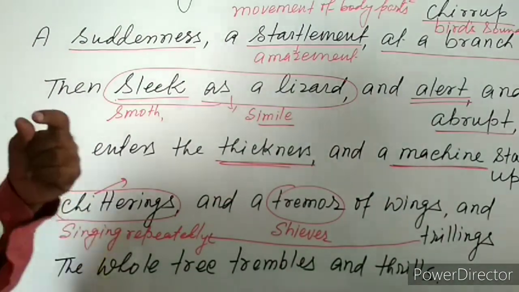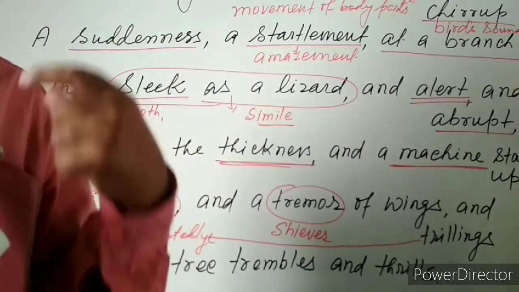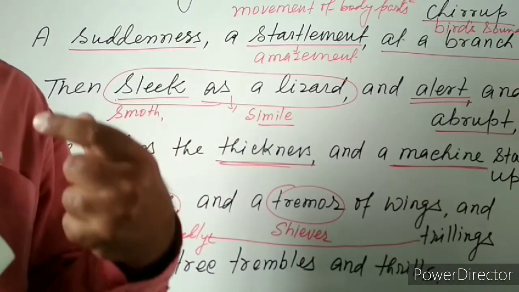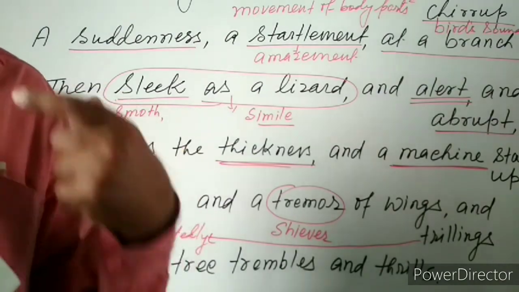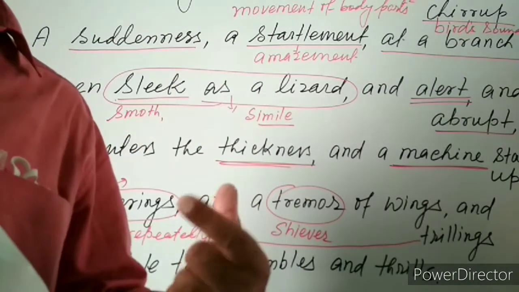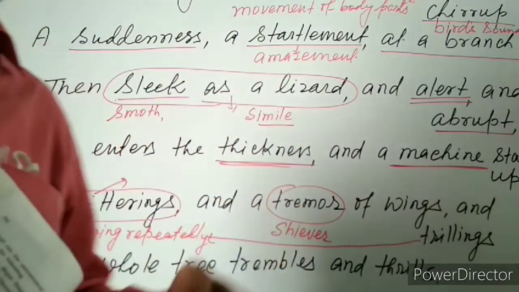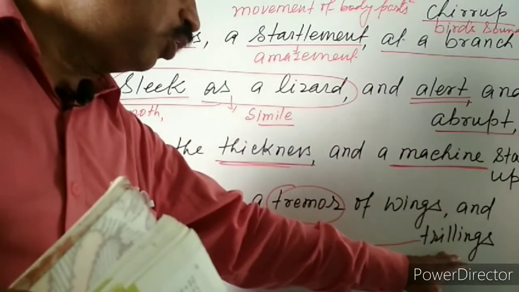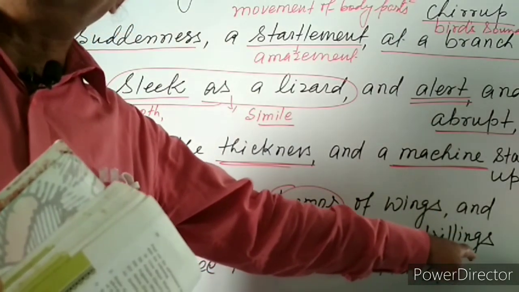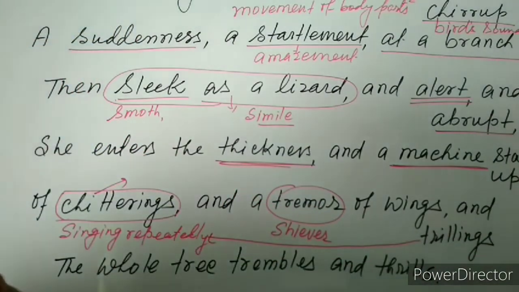Trilling means the baby birds are speaking, creating sound repeatedly. Probably the mother goldfinch is already there, so they all are trying to talk to her. So they created a peculiar kind of sound that has been termed trillings.